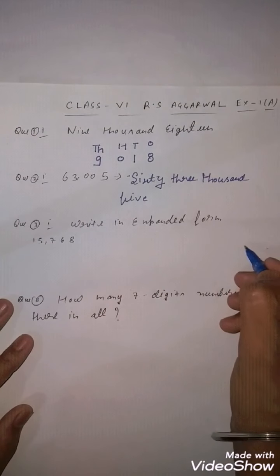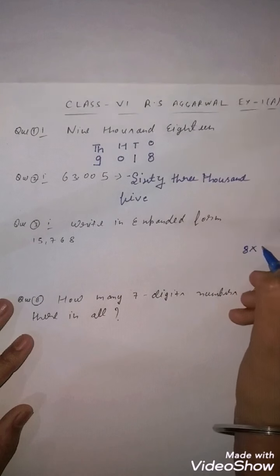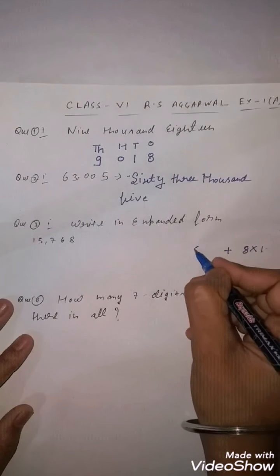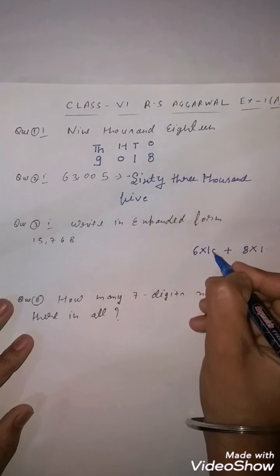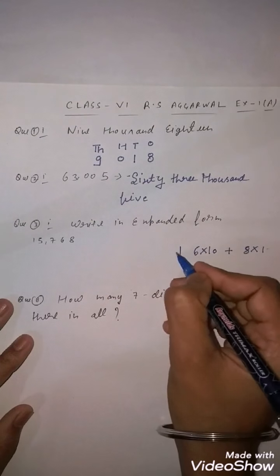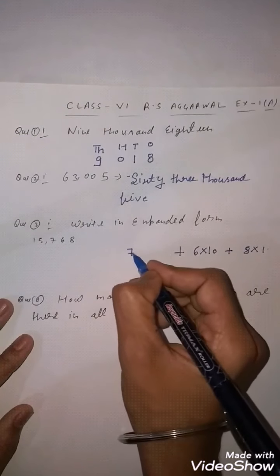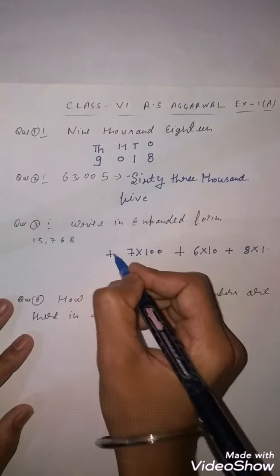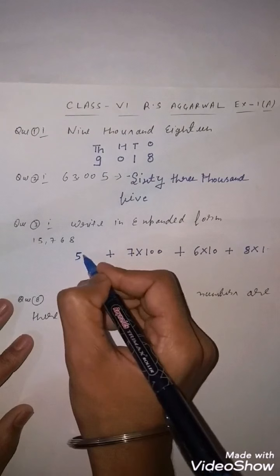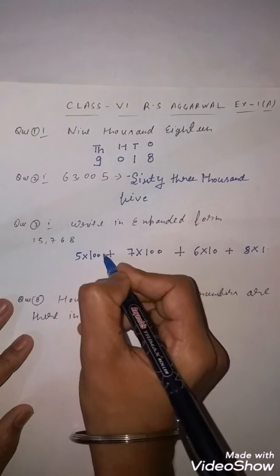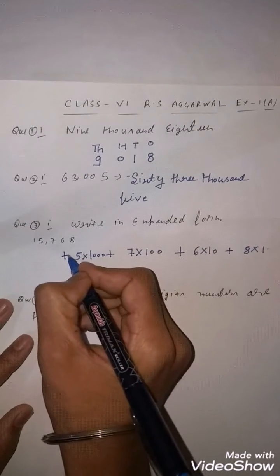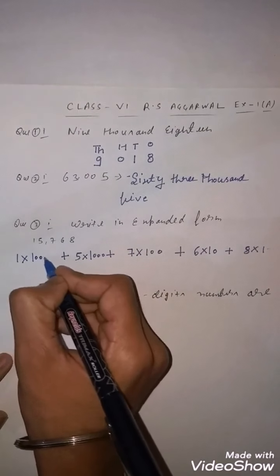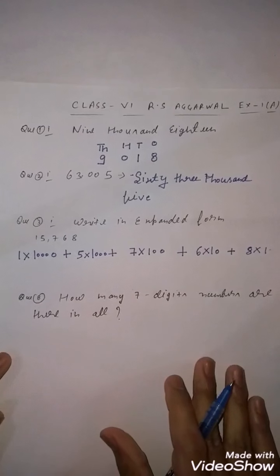So 8 on the ones place, we will write 8 multiplied by 1, plus 6 on the tens place, 6 multiplied by 10, plus 7 on the hundreds place, 7 multiplied by 100, plus 5 on the thousands place, 5 multiplied by 1000, plus 1 on the ten thousands place, 1 multiplied by 10,000. Clear to everyone? You have to check the place value.